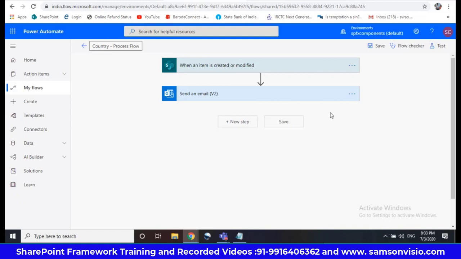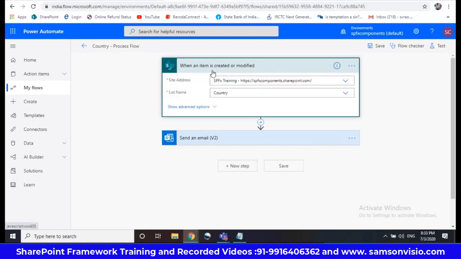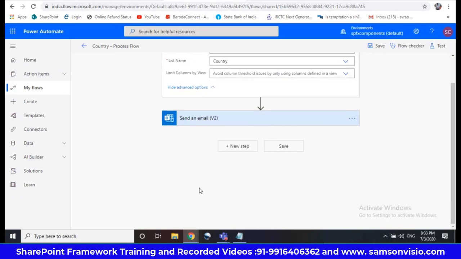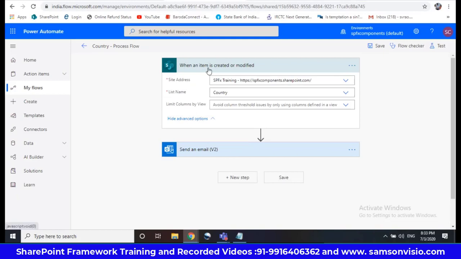one of the biggest challenges I faced in the flow was, I'll take the trigger here. My trigger was like when an item is created or modified as of now, but tomorrow, maybe 100 actions are there. Assume that there are 100 actions, but the customer says, boss, I don't want the modified trigger. I mean, I don't want to trigger this flow for modified things. Got my point? Only for created.